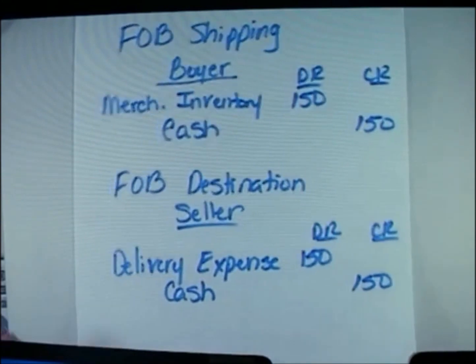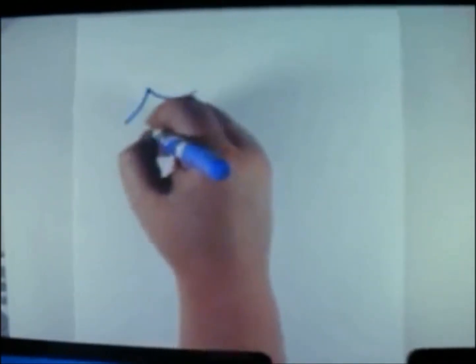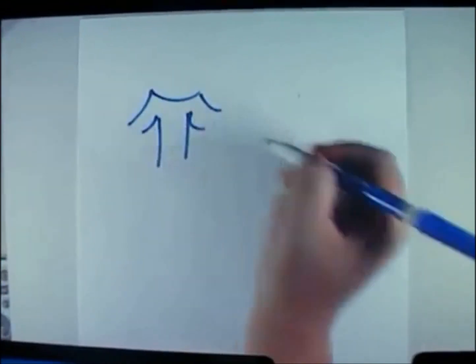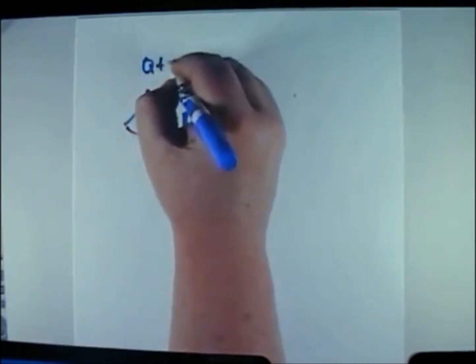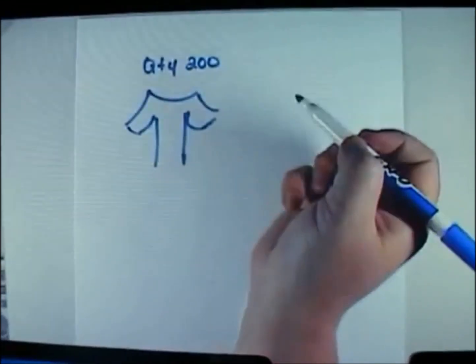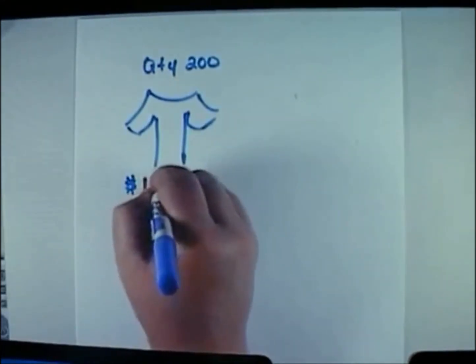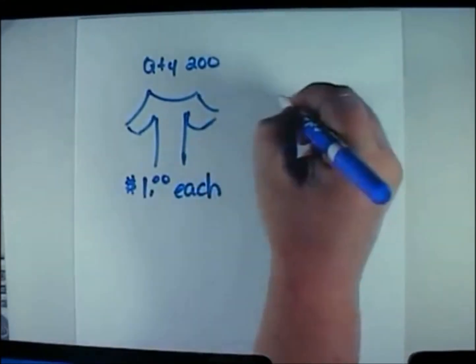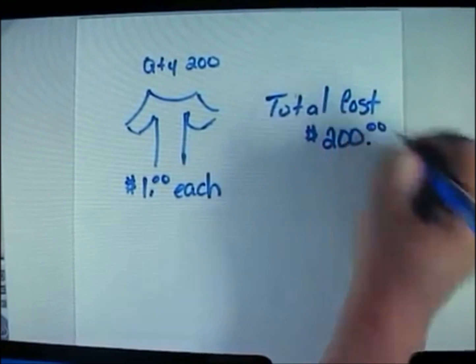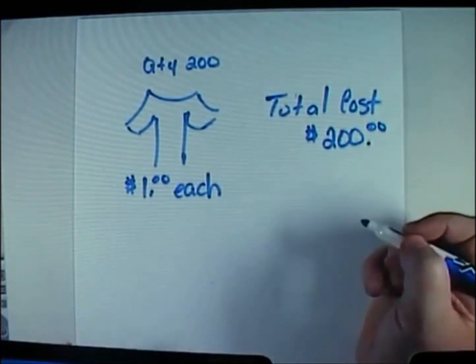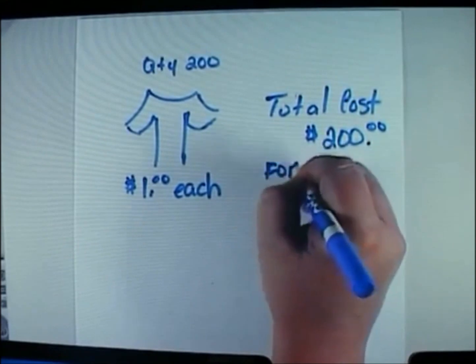And I want to give you a brief example here. Keep in mind, I'm not an artist. I am simply an accountant. So I'm going to give you a brief demonstration here with a t-shirt. Let's say that I buy 200 of these t-shirts. So I'm going to buy a quantity of 200, and each cost me $1 each. So this is a total cost of $200. Alright, and my delivery or my freight on board actually cost me $50.